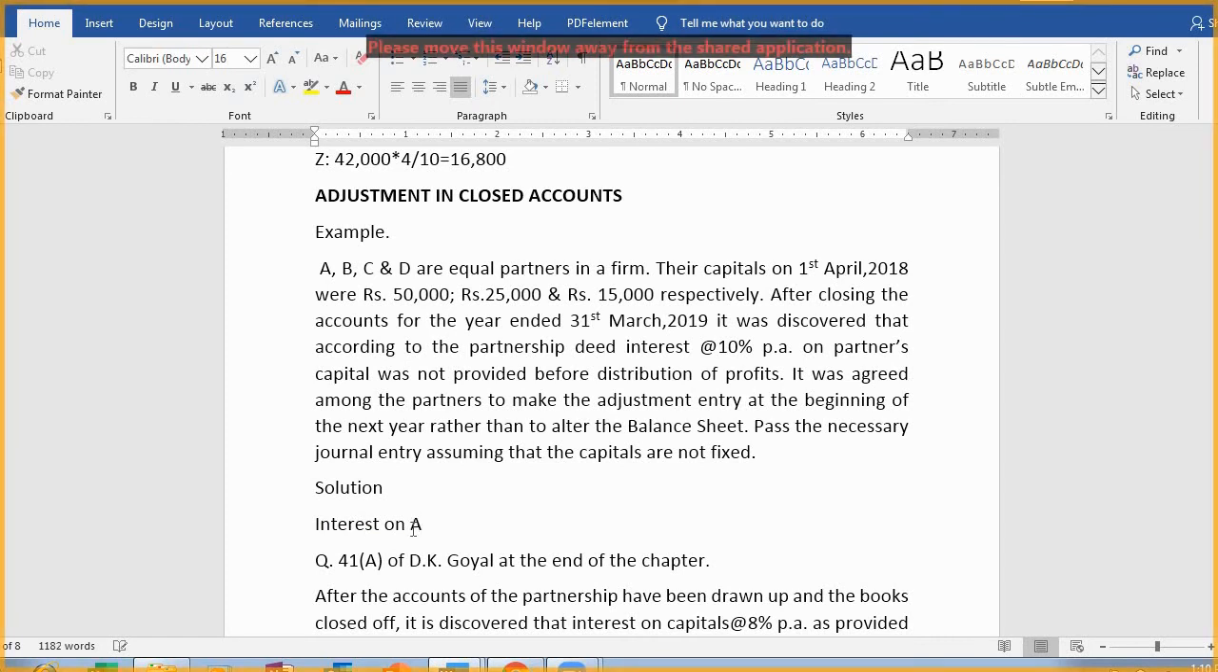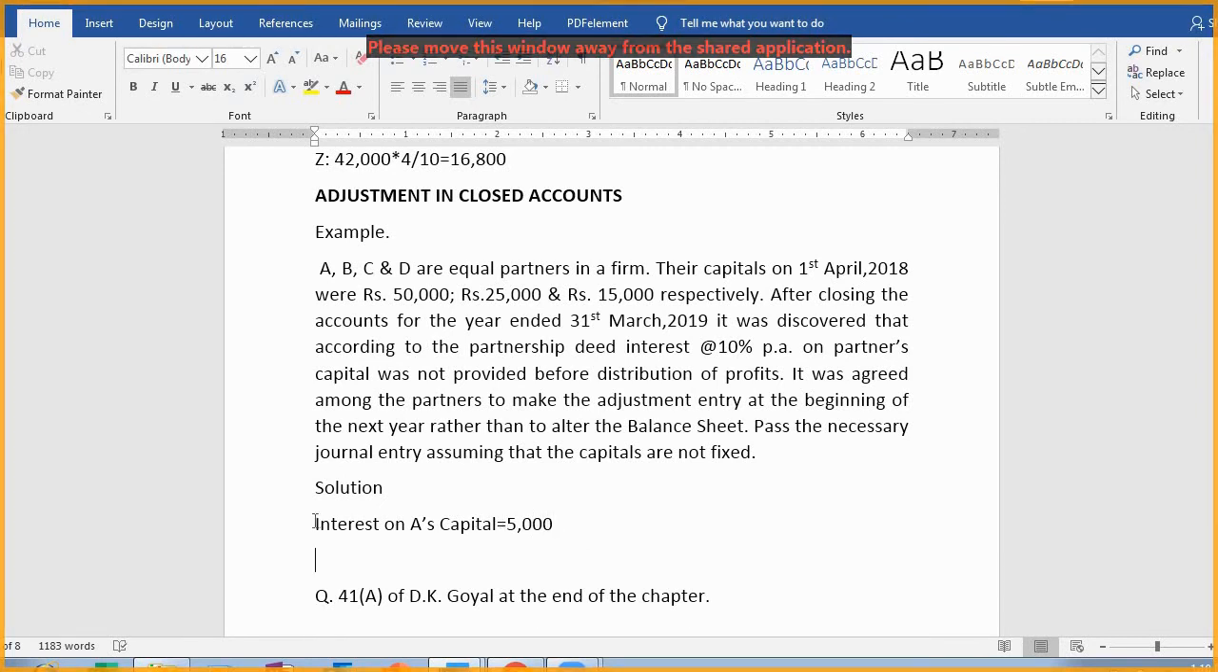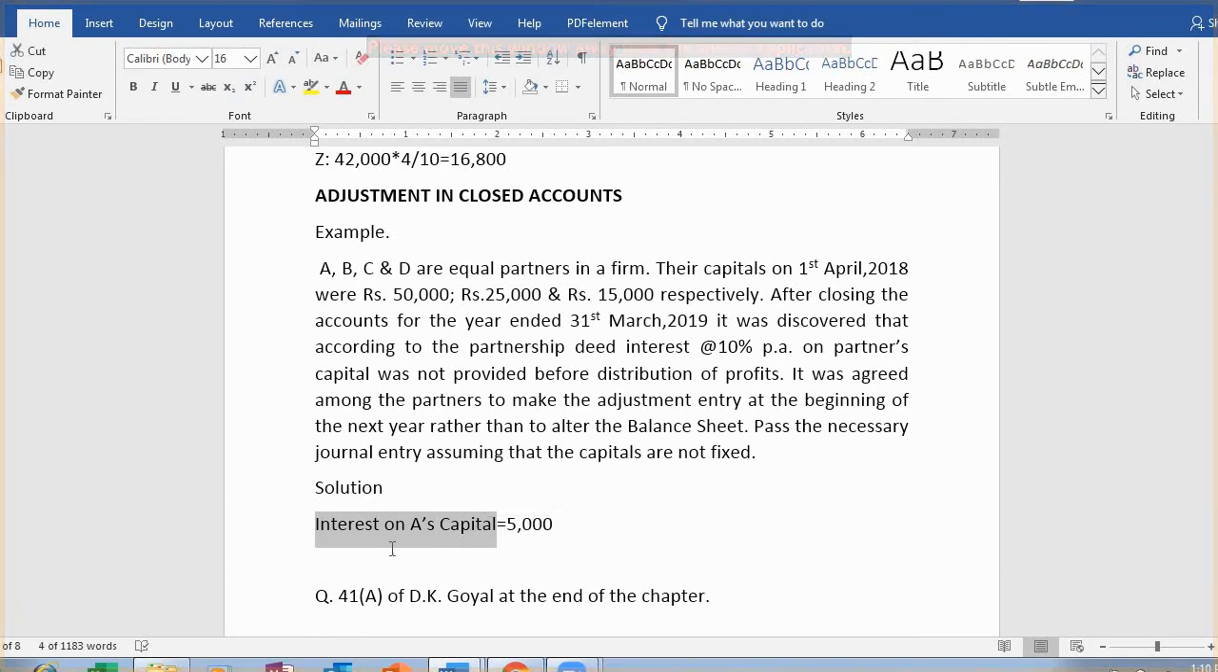Interest on A's capital. A has introduced 50,000 rupees and question says 10%, so it will be 5,000. Right? Now this we will write, complete thing we will copy and then we will edit the amount.